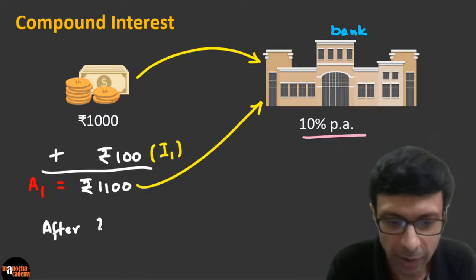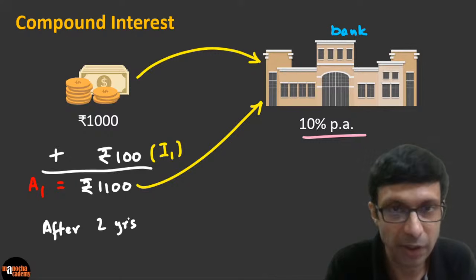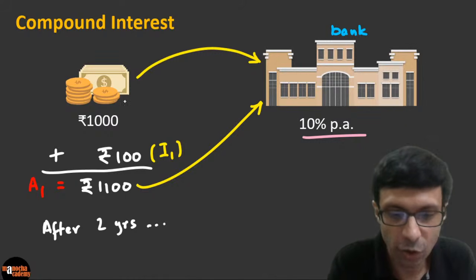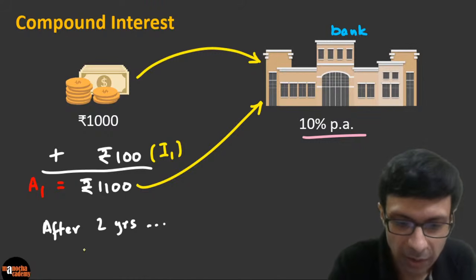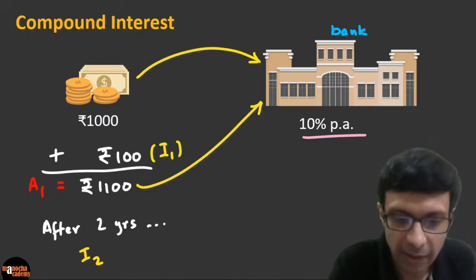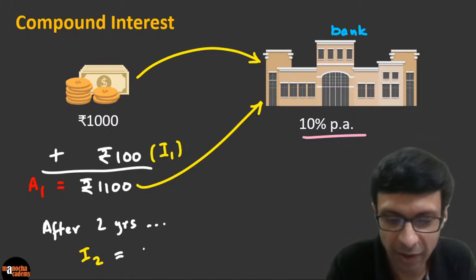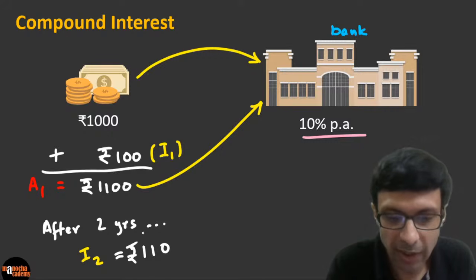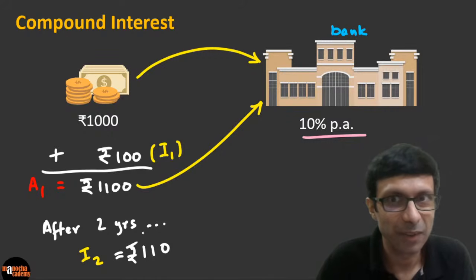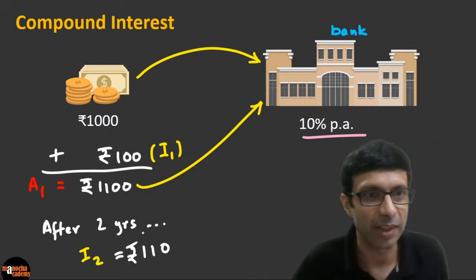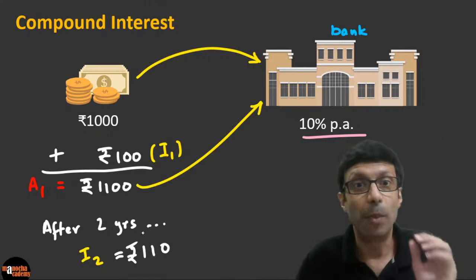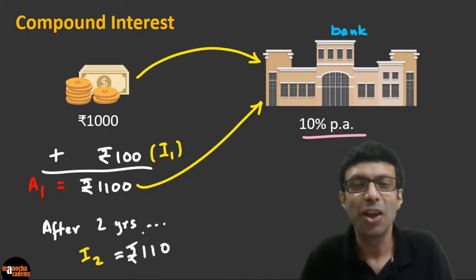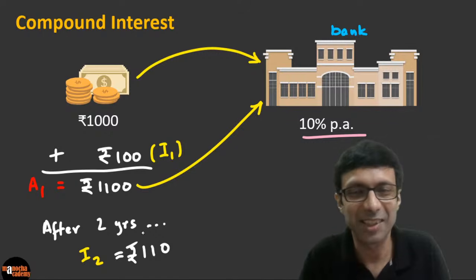So after 2 years, basically after the second year, how much interest are you going to get? The I2. I2 is going to be basically 10% of 1,100. So it's going to be 110. So guys, can you see that your interest is increasing? Right? So this is compound interest, right? But the interesting thing is you don't have to take out the money. You can, right? The bank doesn't give you the money.